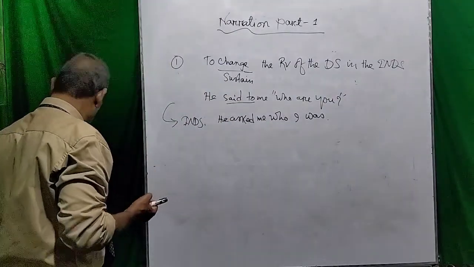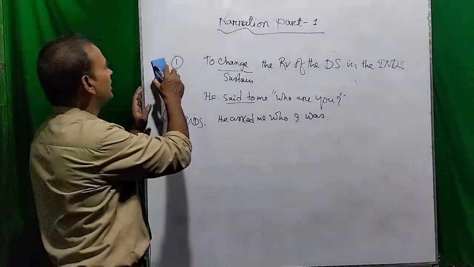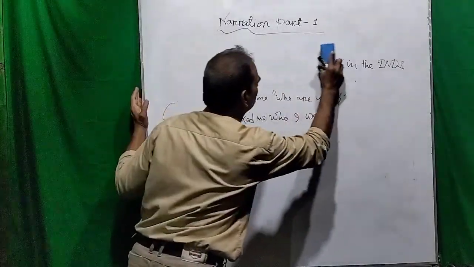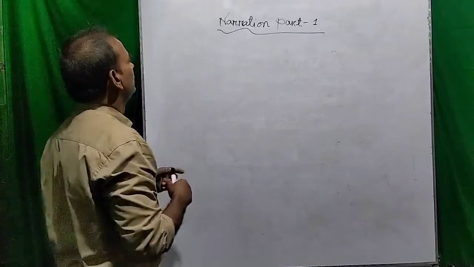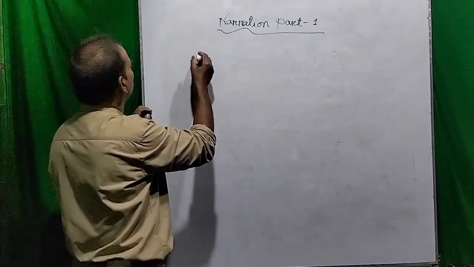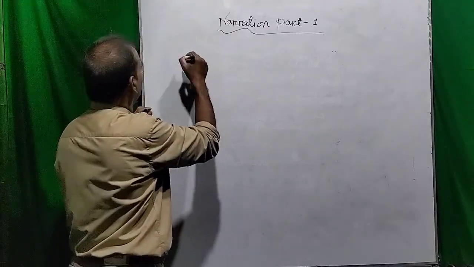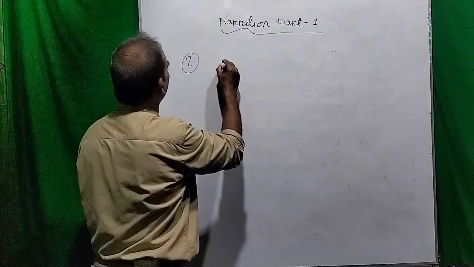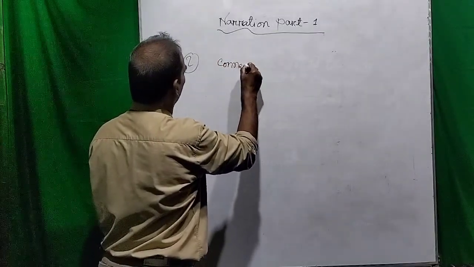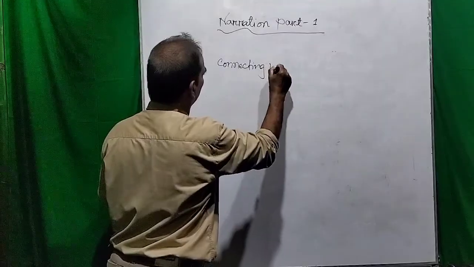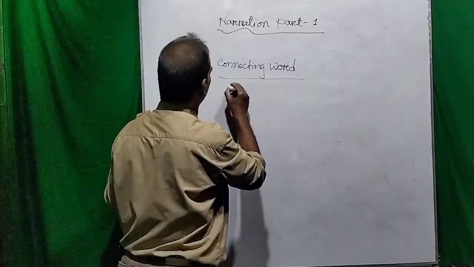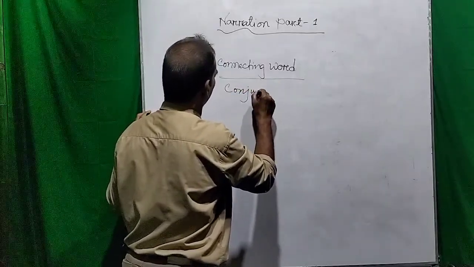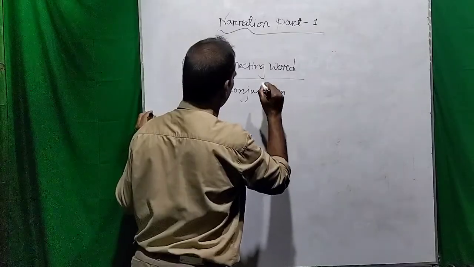Number one rule. Now, dear viewers, please remember that the second rule of changing the narration into indirect speech is that you have to use a connecting word or conjunction.